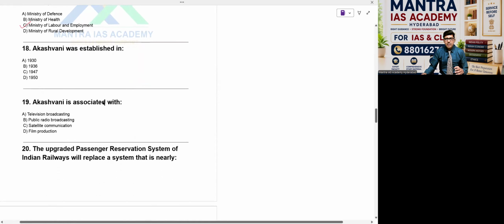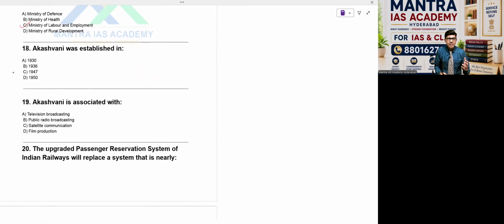Then Akashvani, which is called All India Radio, was established in which year? That's a big thing, before independence. 1936 is the right answer. So almost 90 years we are going to have. That's the marathon started in Delhi. If I'm not wrong, June 8th was the foundation day, so there is a 1 month program. Therefore the answer for this question is 1936.